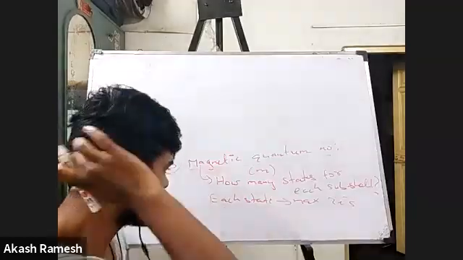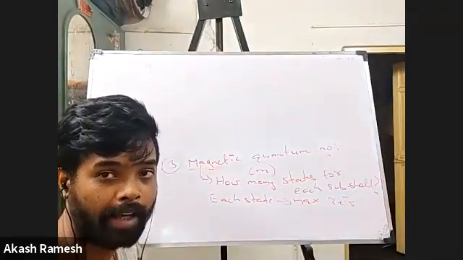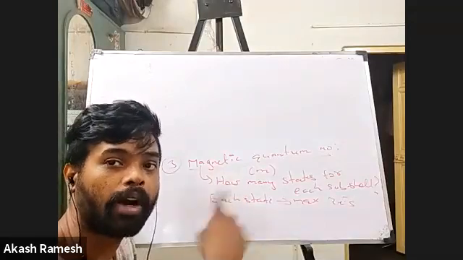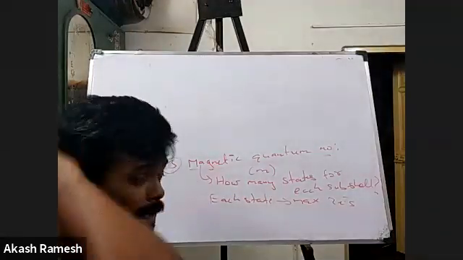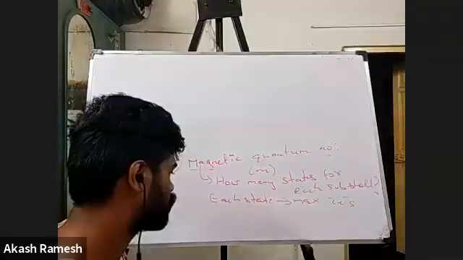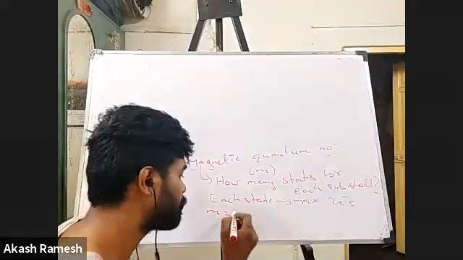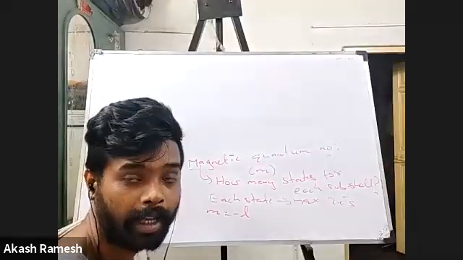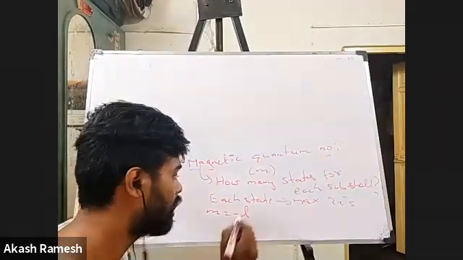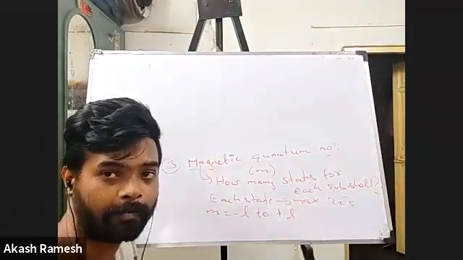Now the next thing is, how can the M values be? M values are going to depend upon the L value, right? So this is how it is going to depend. M values can start with minus L, and it can go up to plus L, minus L to plus L, right?